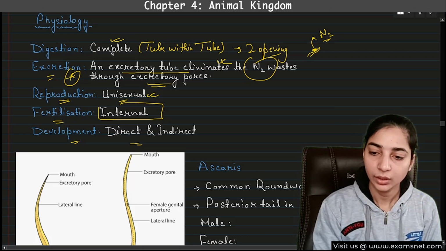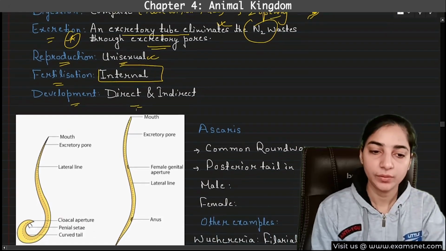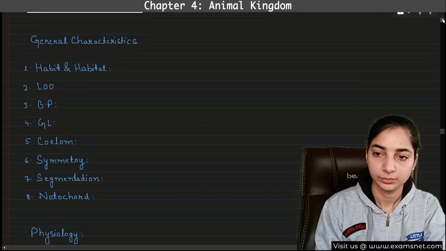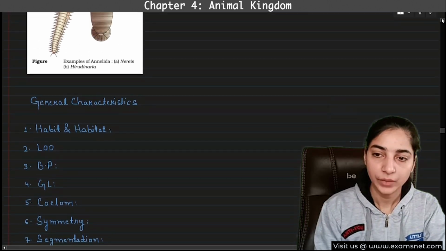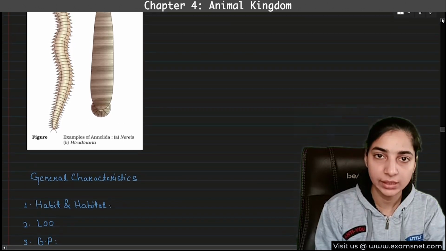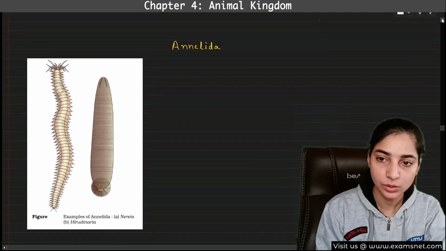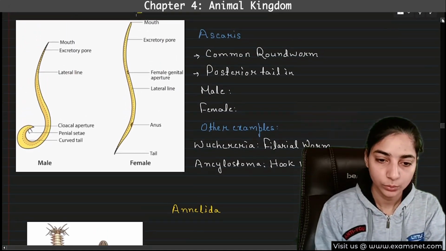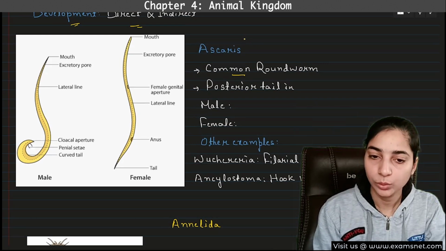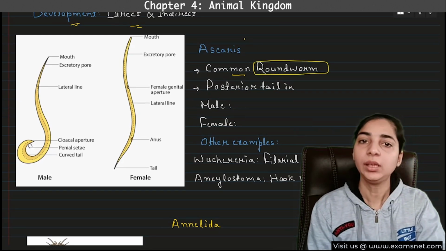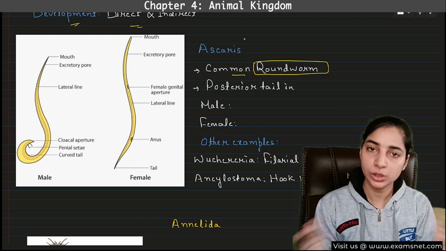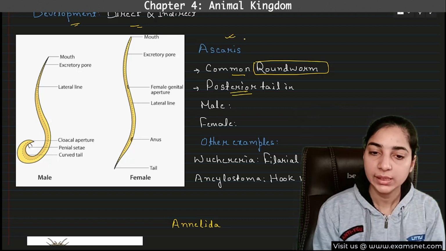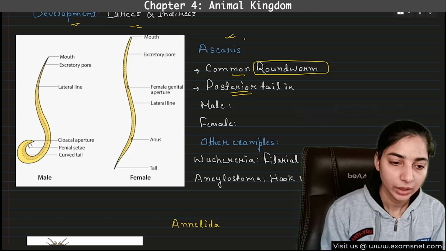Now we come to the examples. The first example is Ascaris. Here you can see that the males and females are present in separate bodies, and in Ascaris you can see that the female body is longer than the male body. These are commonly known as roundworms, or in general, Aschelminthes are also known as roundworms, but the most common of them are Ascaris. So these are the common roundworms. They have a posterior tail. You can see this is the male one.